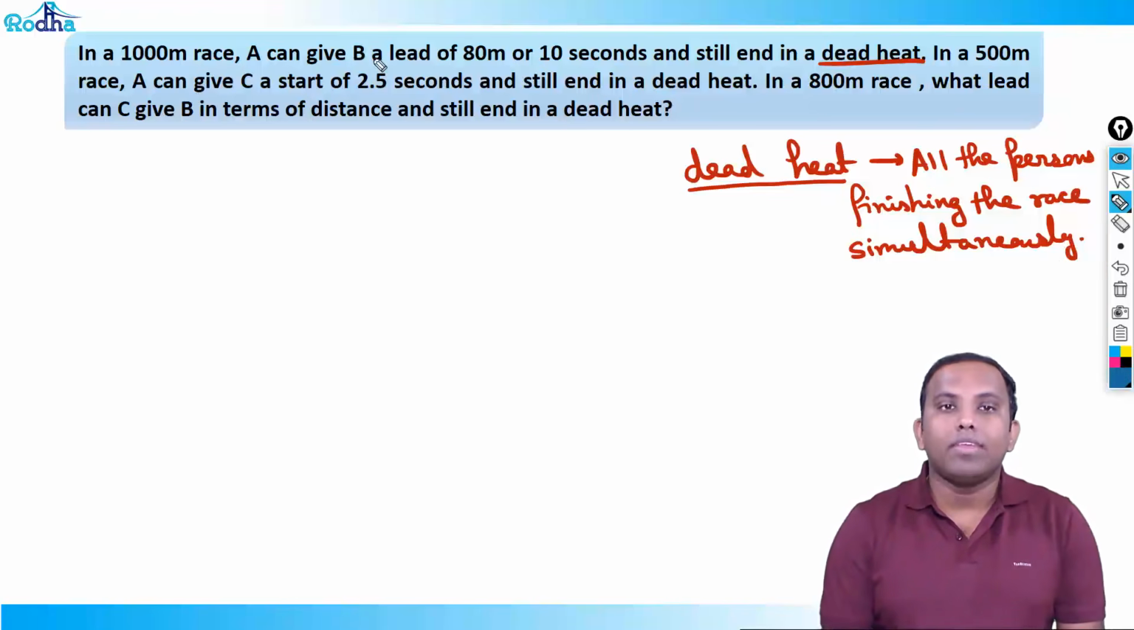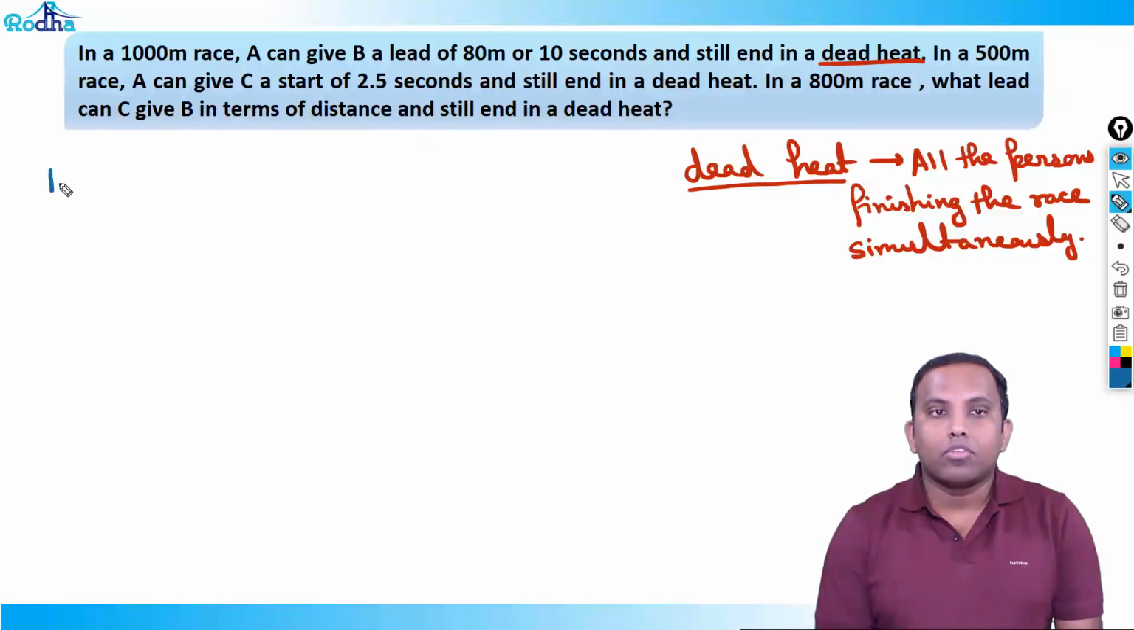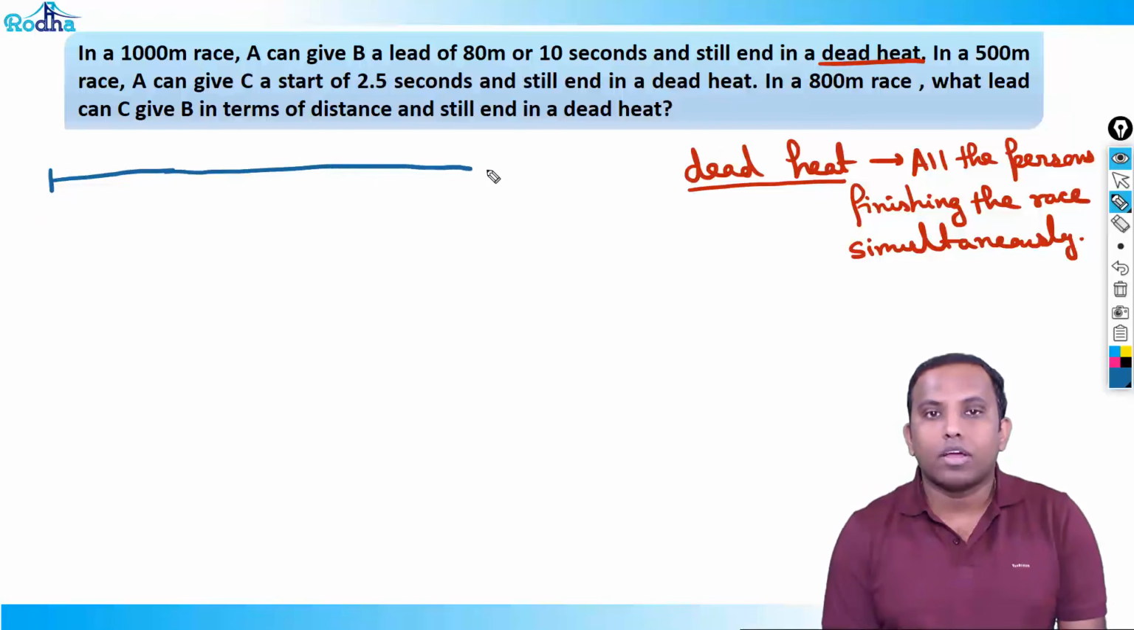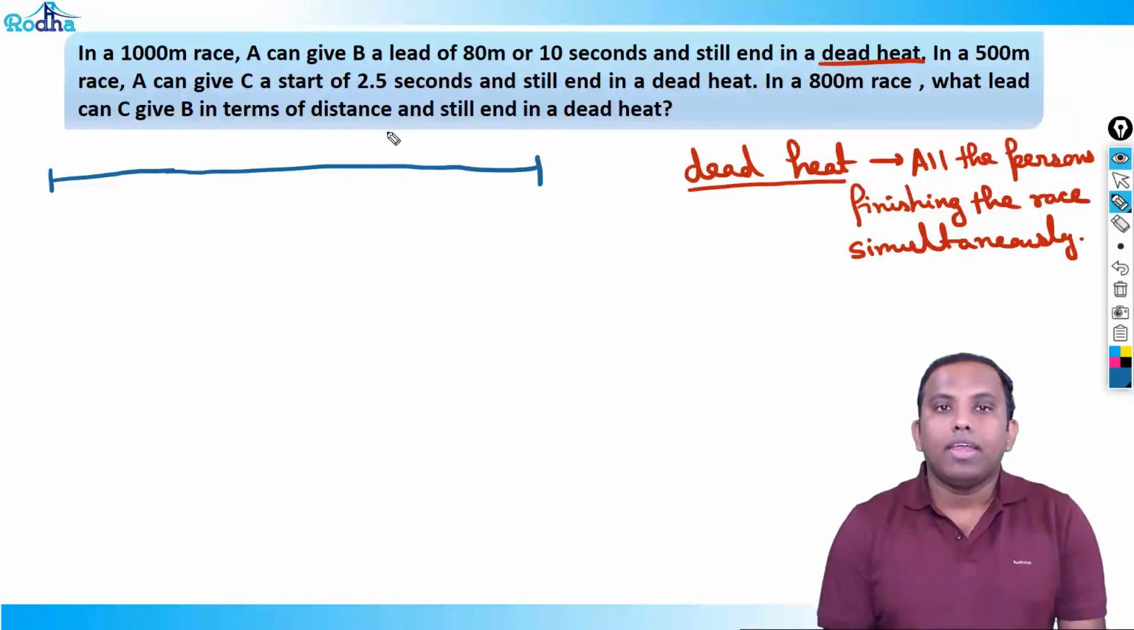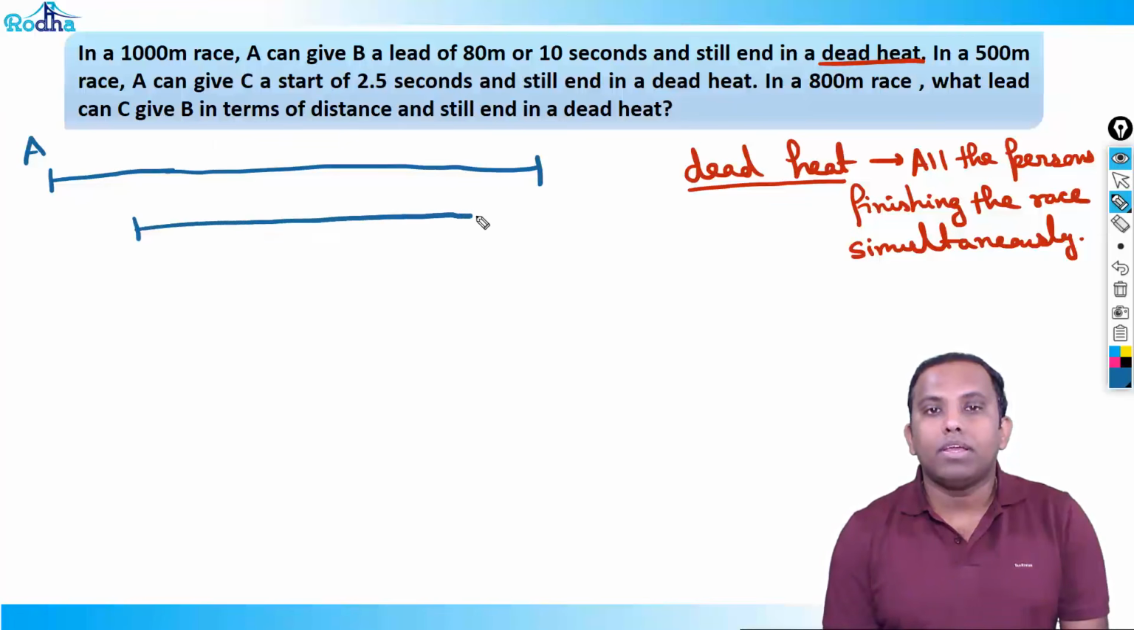In a 1000-meter race, A can give B a lead of 80 meters or 10 seconds and still end in a dead heat. Fine. That means let's say this race is of 1000 meters. First case, understand, A can give B a lead of 80 meters. So A can start from this point and A can send B 80 meters ahead of A. This distance is 80 meters.